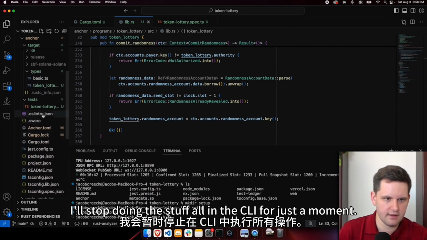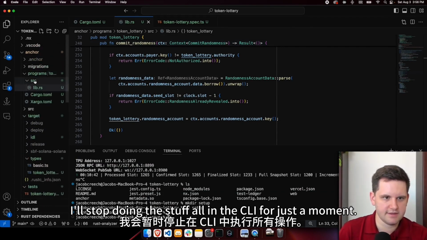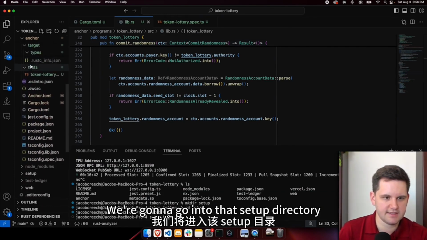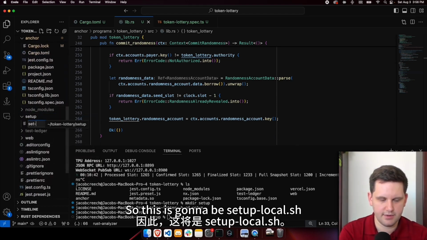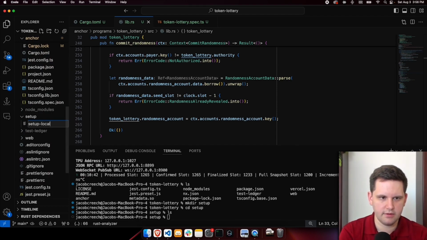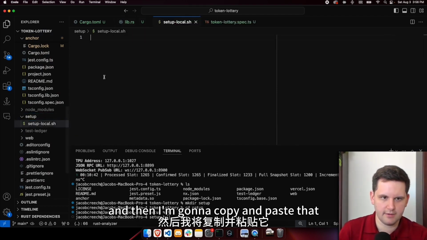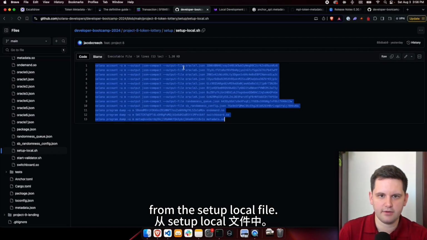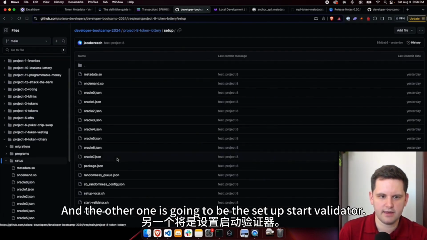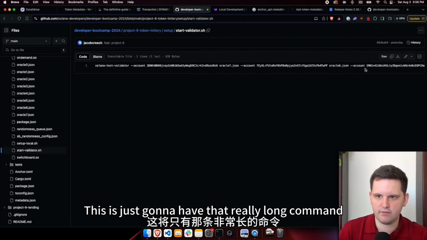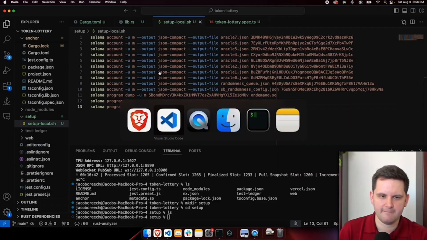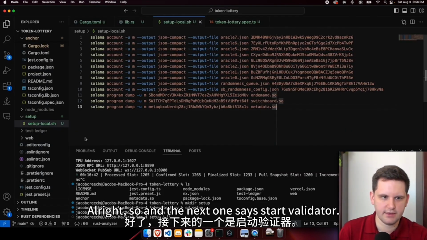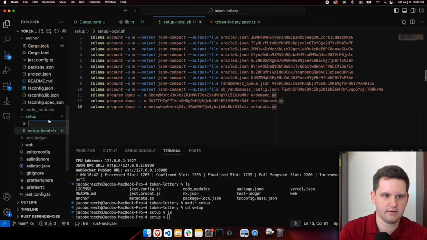I'll stop doing everything in the CLI for just a moment. We're going to go into that setup directory and create two files. So this is going to be setup local.sh, and then I'm going to copy and paste that from the setup local file. And the other one is going to be the setup start validator. This is just going to have that really long command that we need to set up all the accounts.